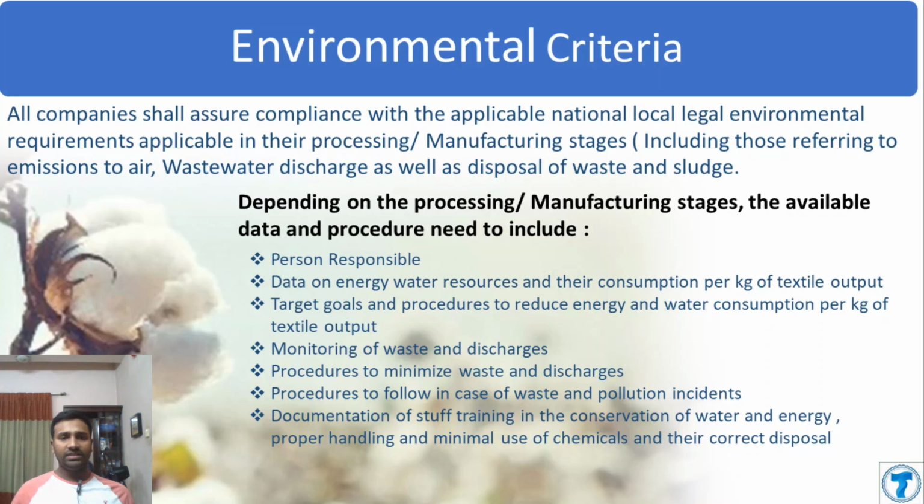To meet the environmental criteria, the factory or the processor needs to maintain all the data, and there should be a training program, and there should be development to reduce waste, and development in all environmental criteria.